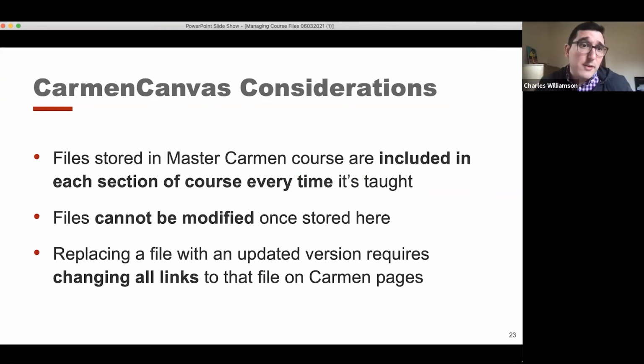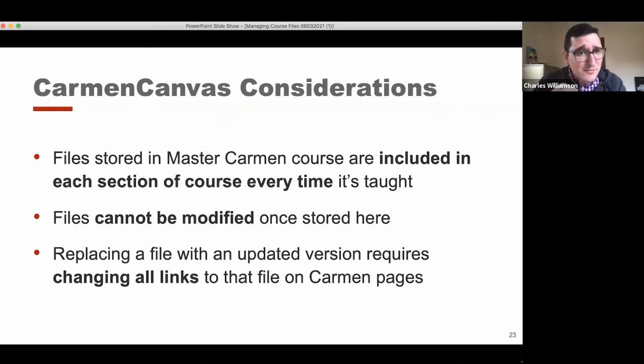Some obvious considerations when using Carmen Canvas. So the files stored in the master Carmen course are included in each section of the course every time it's taught. And that means that if you're using older versions of certain files, those versions of the files are also going to be imported as well. And that includes things like your syllabus and weekly schedule, assignments that you might be revising, or documents that you've created for group work or anything like that. And the constitutions of those groups are obviously going to change from semester to semester.